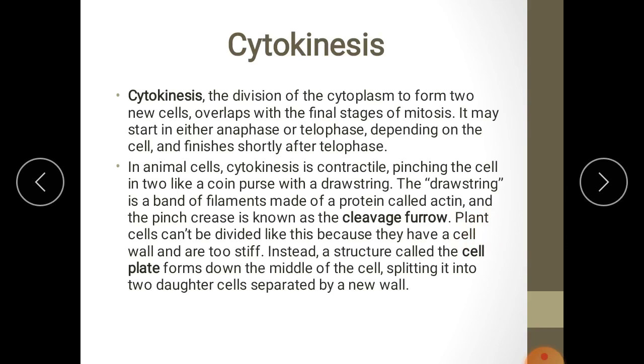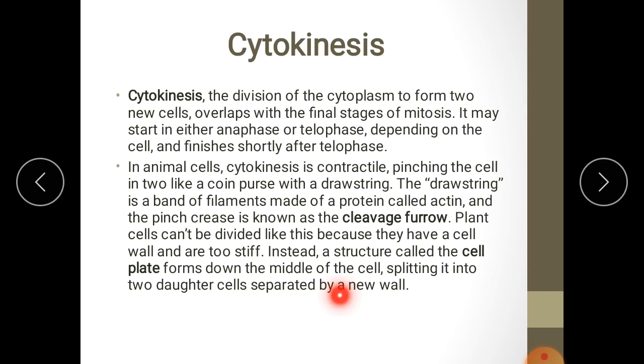But in the case of plant cells, it is different. Plant cells can't divide like this because they have a cell wall and are too stiff. Instead, a structure called the cell plate forms down the middle of the cell, splitting it into two daughter cells separated by a new wall. So in a plant cell, the cell wall is present. Therefore, after cell division, cytokinesis, a new cell wall is formed between the two cells.